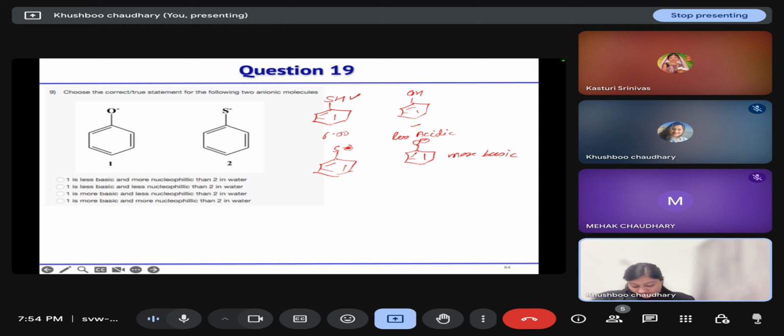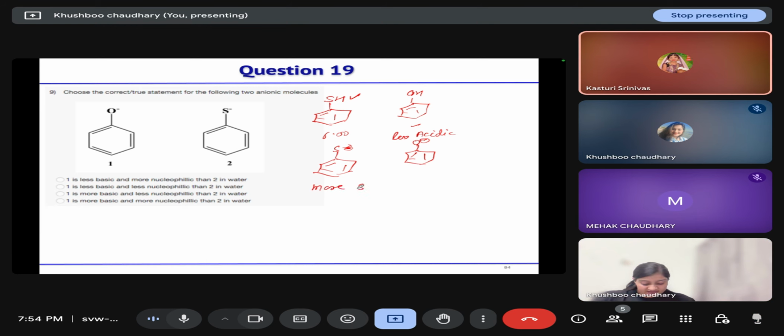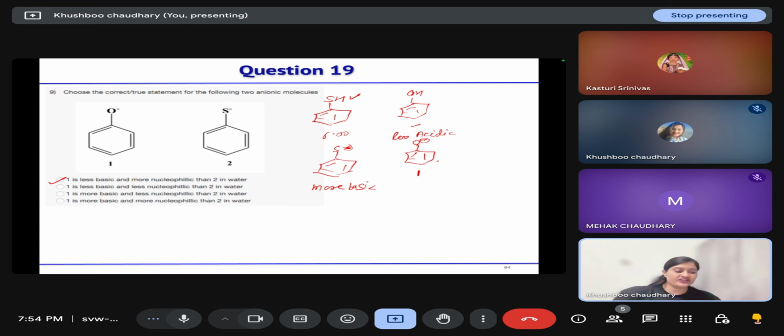Sorry, this phenoxide ion is more basic because sulfur has less electronegativity than oxygen, so its tendency to give electrons is more. So the first is less basic but more nucleophilic than the second in water. Based on the pKa we can decide, and the electronegativity of the atom that is attached.